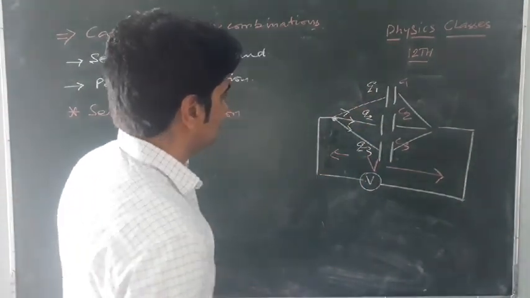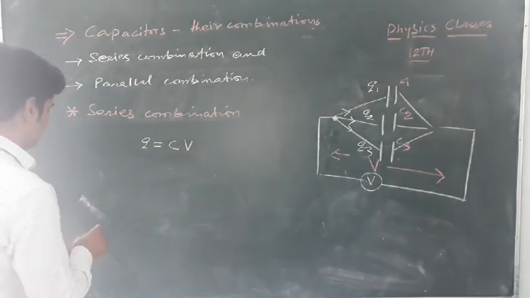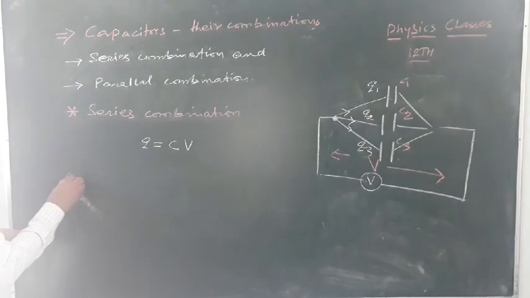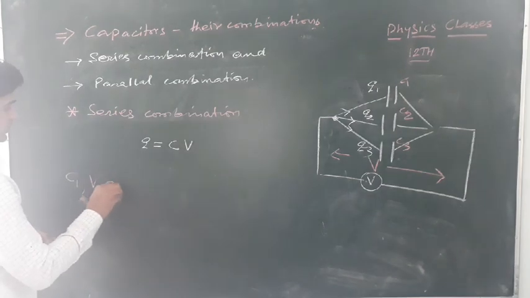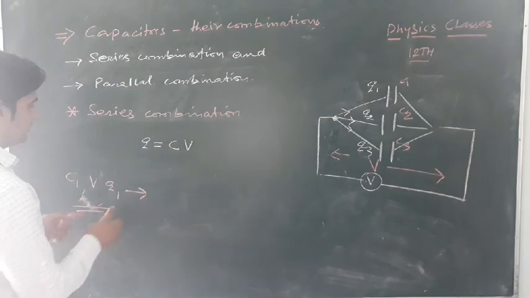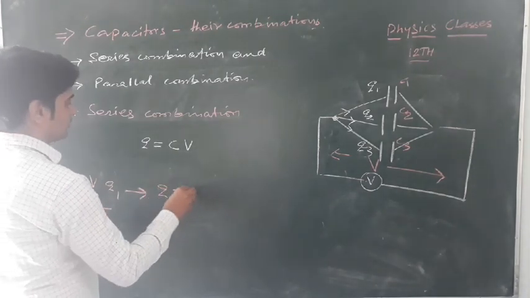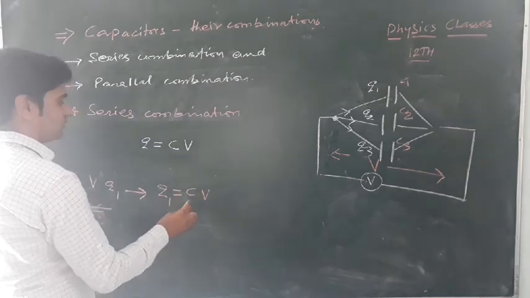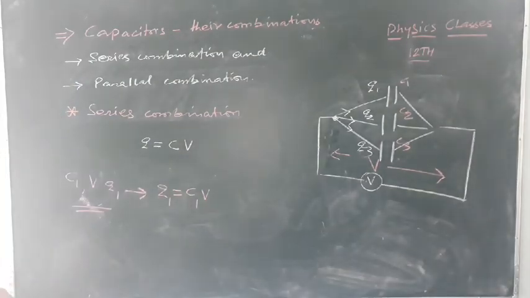As the equation is Q equals CV, for the first capacitor of capacitance C1, potential drop V and charge Q1, Q1 equals C1 V. The potential V is the same for all the capacitors.